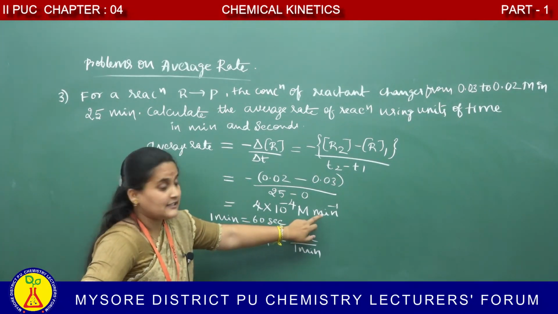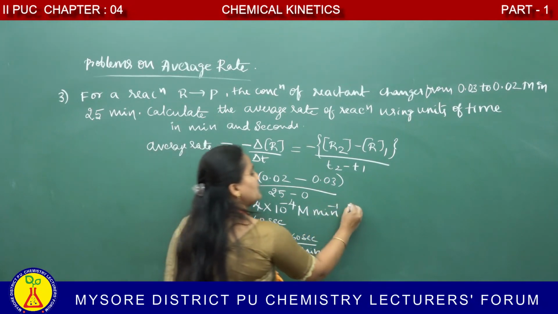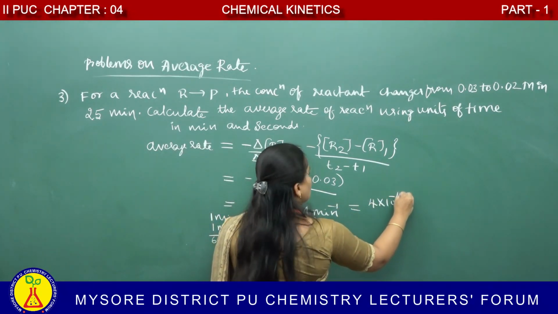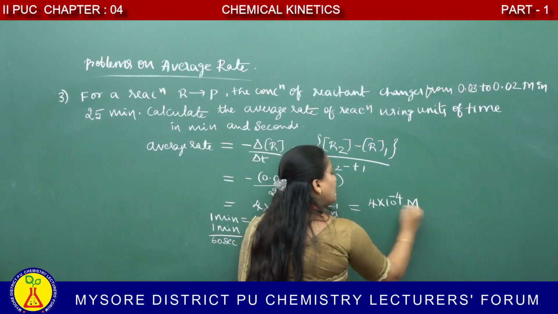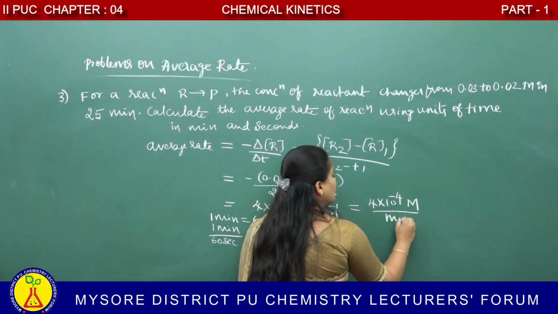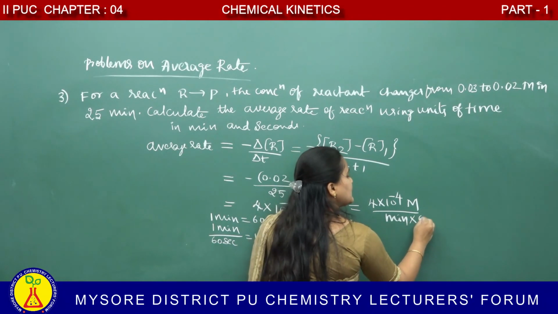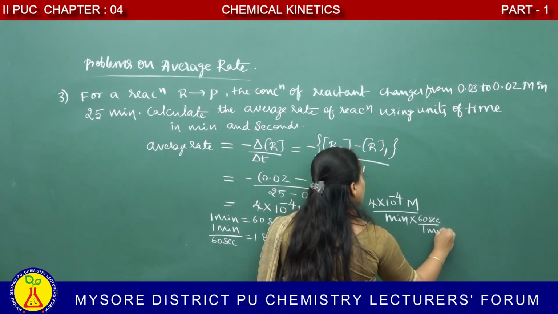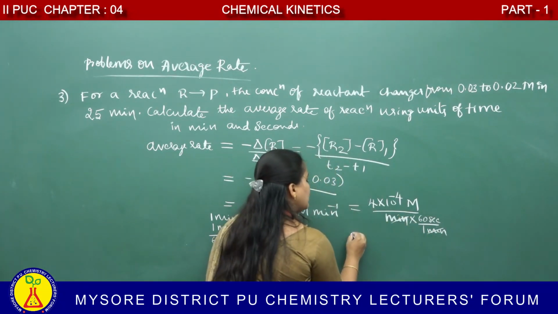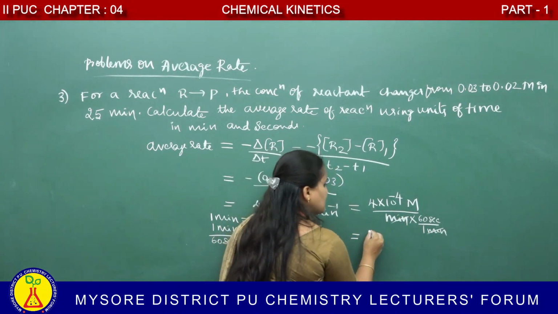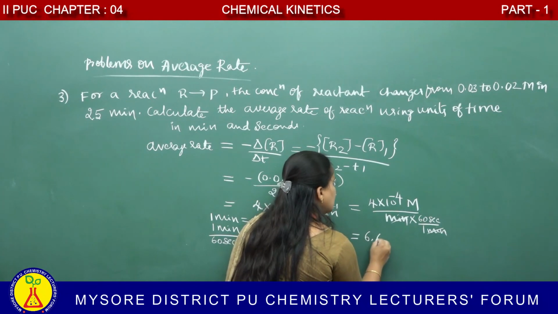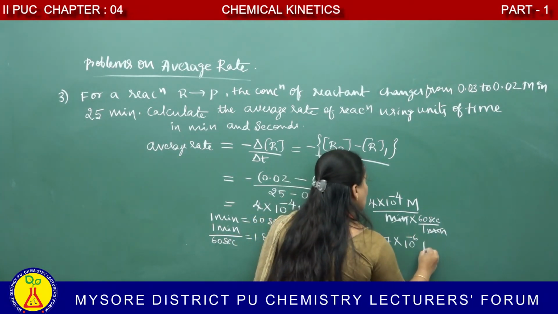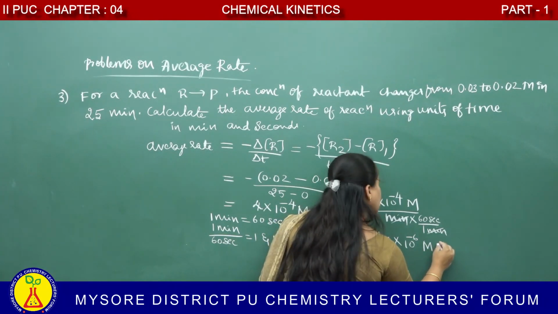We have to take this relationship in order to cancel the minute. 4 into 10 power minus 4 mole per minute means minute is in the denominator, so we multiply by 60 second divided by 1 minute. The minute gets cancelled. We get the final expression, 6.67 into 10 power minus 6 mole per second.